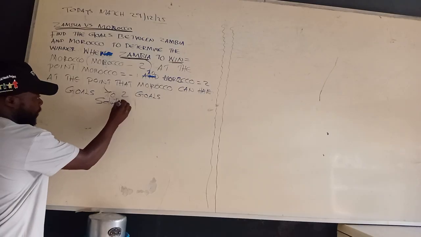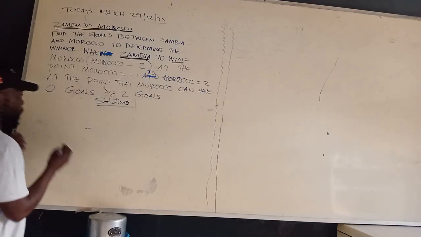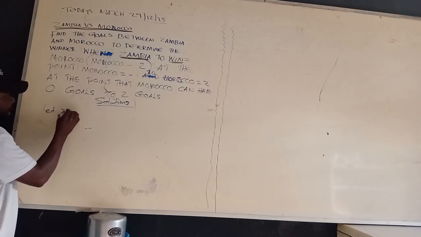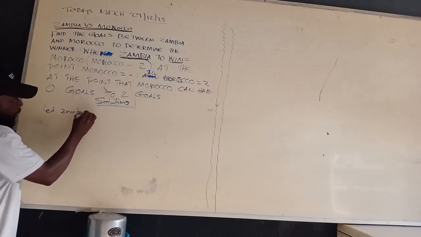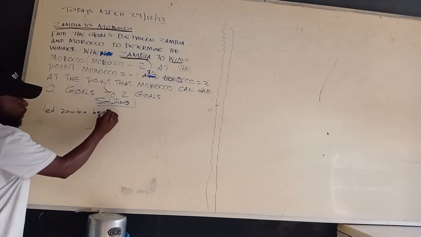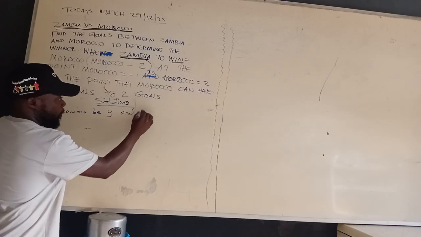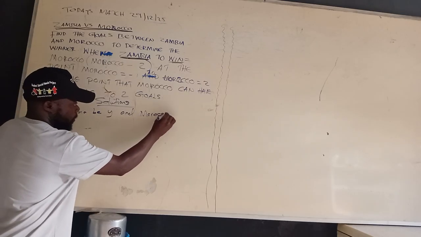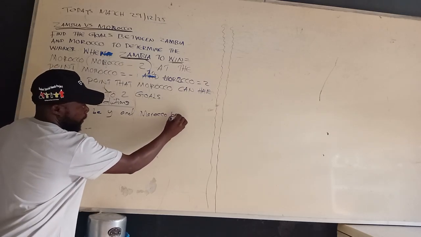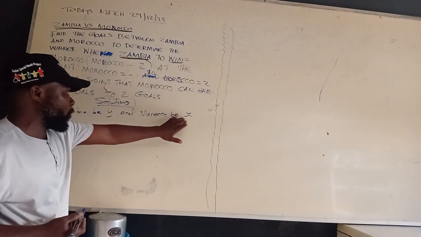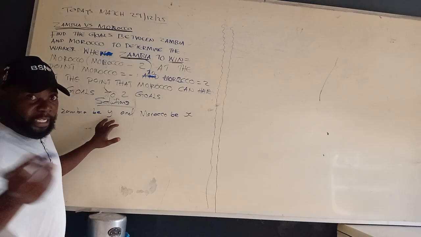Solution for solutions. So let Zambia be y. Are we together? And Morocco be x. Are we together? So at this point, you are going to say Morocco is equals to x, Zambia is equals to y.